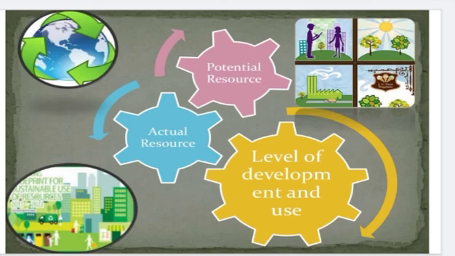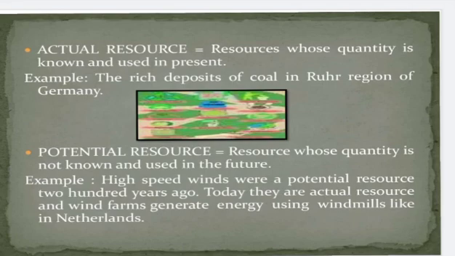Yes, actual resource means those resource whose quantity is known. These resources are being used in present. As actual resource quantity, we can find it and it is used in the present days. For example, the rich deposit of coal in Ruhr region of Germany. And then potential resource means a resource whose quantity is not known and used in the future.